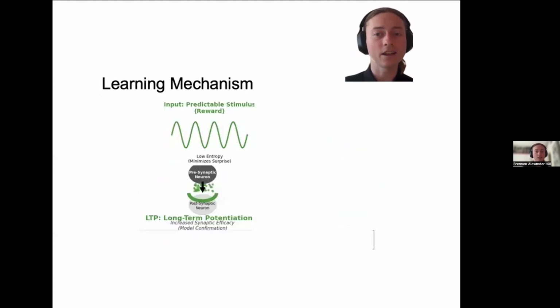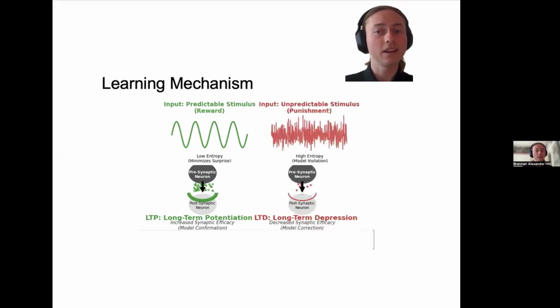How does learning actually happen? When the agent receives that predictable reward stimulus, it minimizes the system's entropy. Logically, we hypothesize this induces long-term potentiation, or LTP, strengthening synaptic connections that led to that successful prediction. Conversely, when the agent makes a mistake, it receives unpredictable noise. This high surprise signal disrupts the network, introducing long-term depression, or LTD.